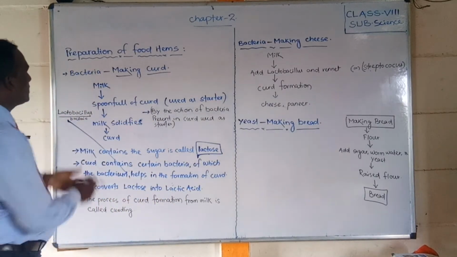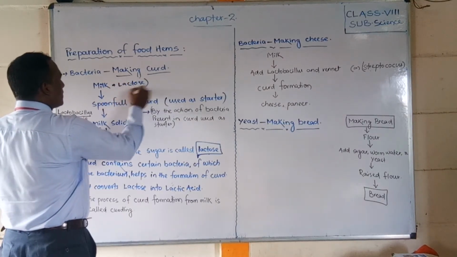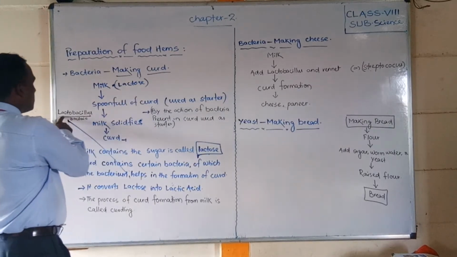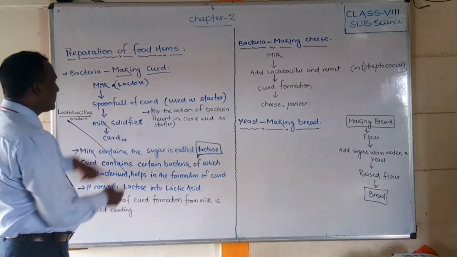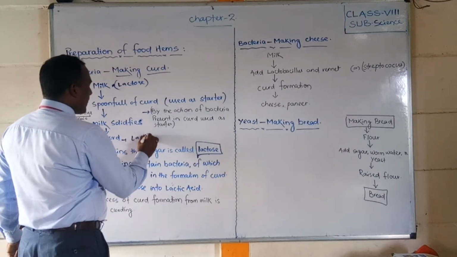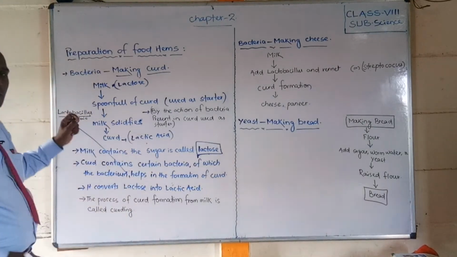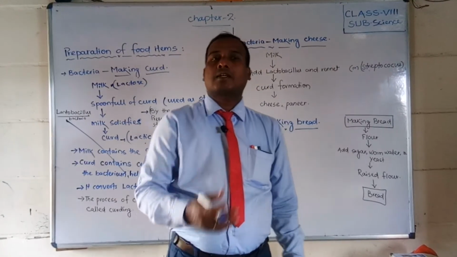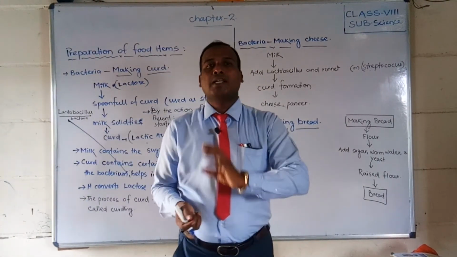What is inside milk? Inside the milk there is lactose, a sugar, and with the help of the lactobacillus bacteria it is converted into lactic acid. What will form? Lactic acid will form, with the help of the lactobacillus bacterium. When it becomes solid, that is called curd. Did you understand how the bacteria convert milk into curd?